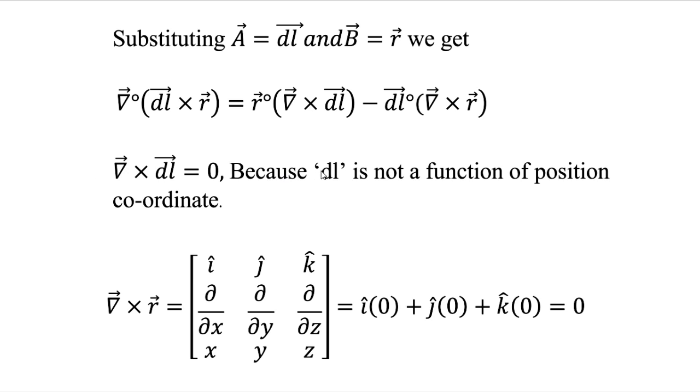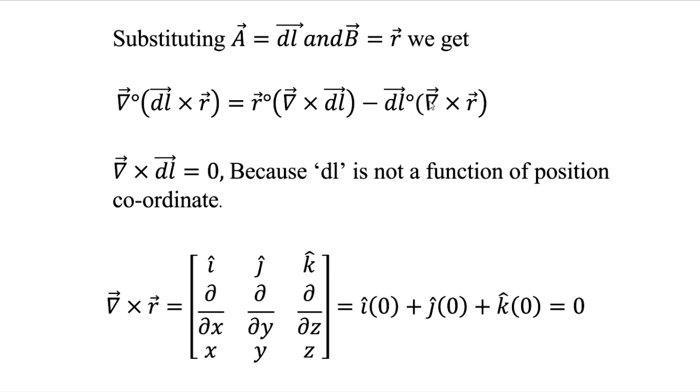It's very simple. Take the x component, read it as dlx. So what happens? i dou dlx by dou x. Since dl is not a function of position, it's a constant, and differentiation of a constant becomes 0. Like that, because this length of an element is not a function of the position coordinates, del cross dl equals 0. Therefore, the position vector dot this whole term becomes 0.